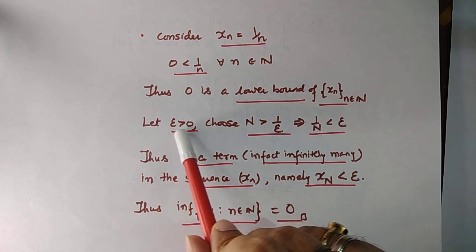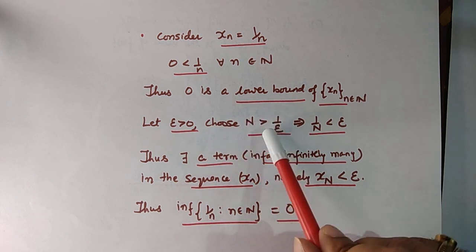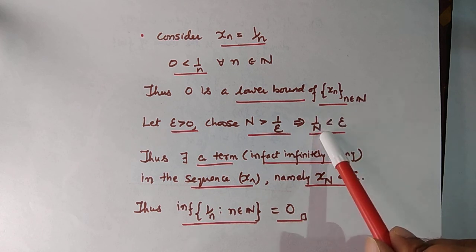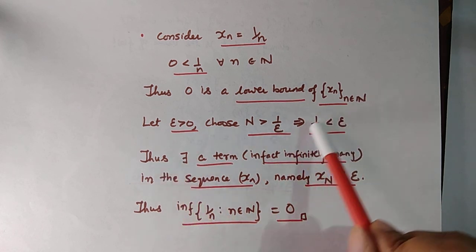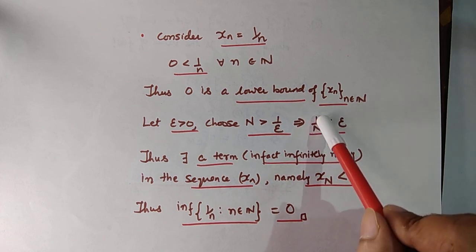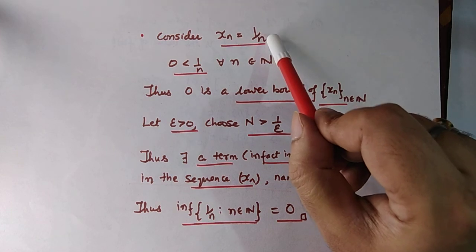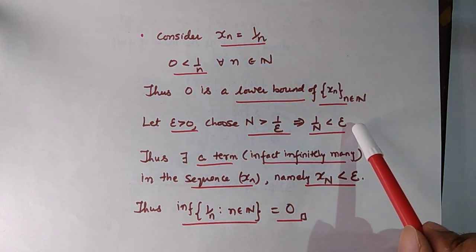So let epsilon be greater than 0 and choose capital N greater than 1 by epsilon. This implies that 1 by capital N is less than epsilon. Thus, there exists a term 1 by capital N, which belongs to this set, which is smaller than epsilon, where epsilon is any positive number.